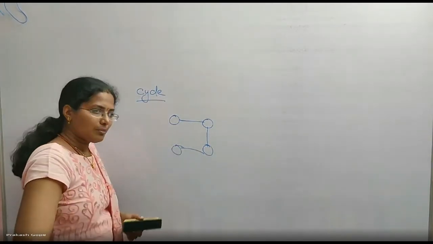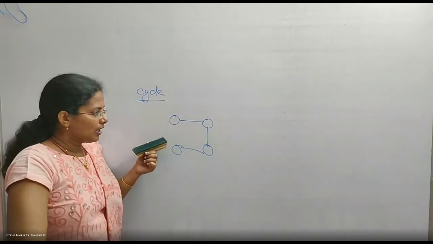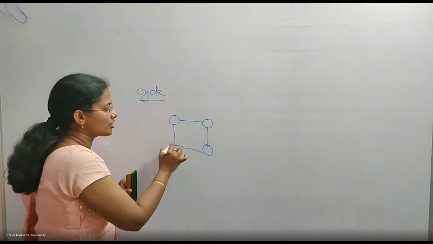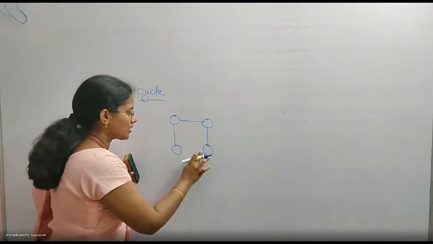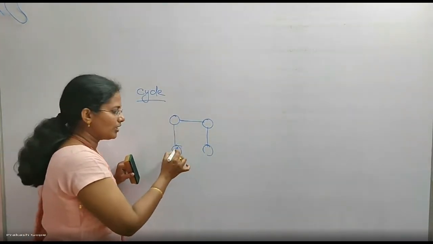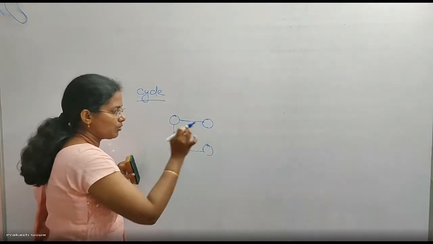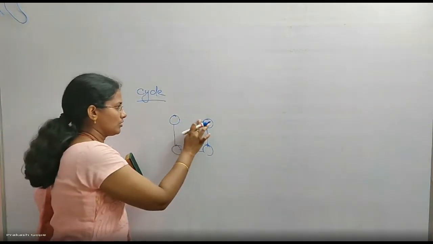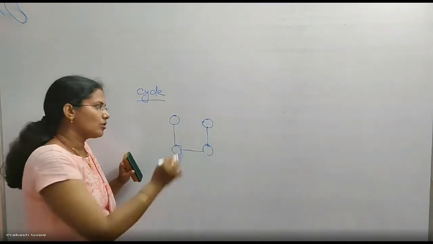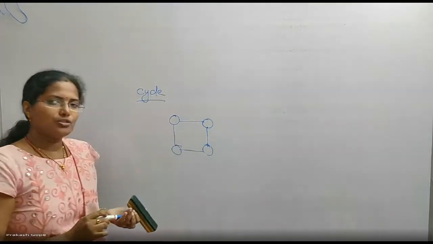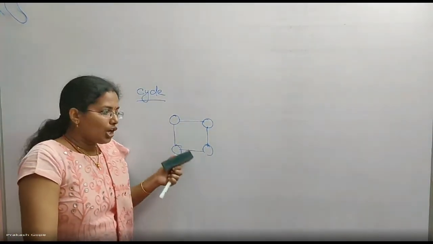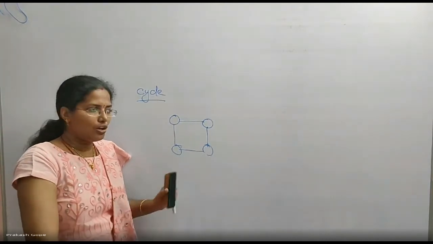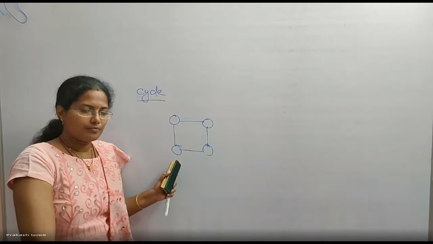I remove this. I am checking whether that is a cut edge or not. I remove that, but still the remaining graph is connected. So this is not a cut edge. I remove this. Still the graph is connected, so it is not a cut edge. Remove this. Still connected. So this is not a cut edge. Connected, so this is also not a cut edge. Which means none of the edges in a cycle are cut edges.